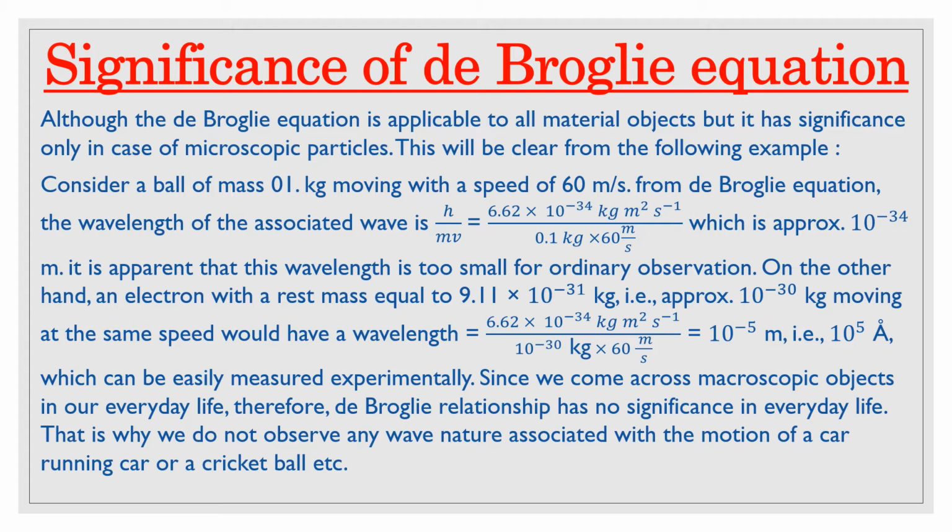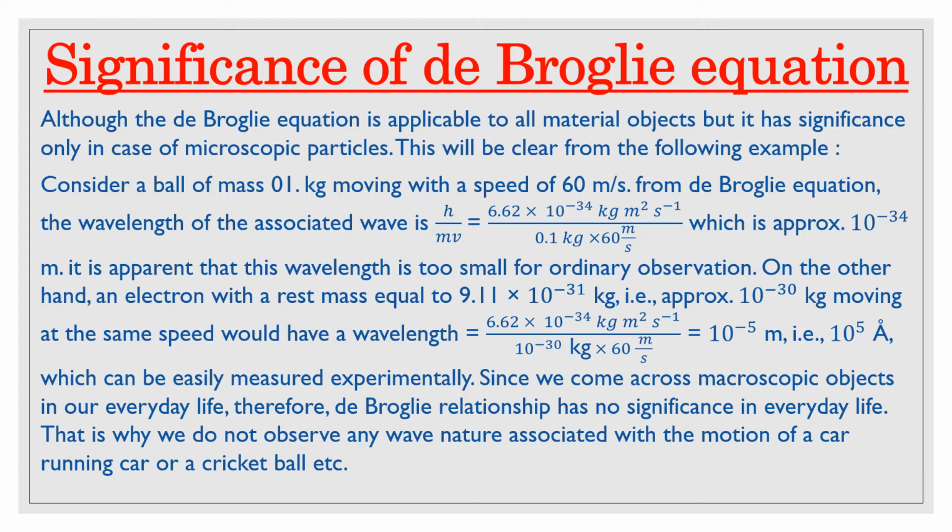Now, by using the de Broglie equation, wavelength can be written as h upon mv, and we know m and v, and h has a constant value. After calculating it, we get 10 to the power minus 34 meter as the wavelength. So it is apparent that this wavelength is too small for ordinary observation because it is of the order of 10 to the power minus 34.